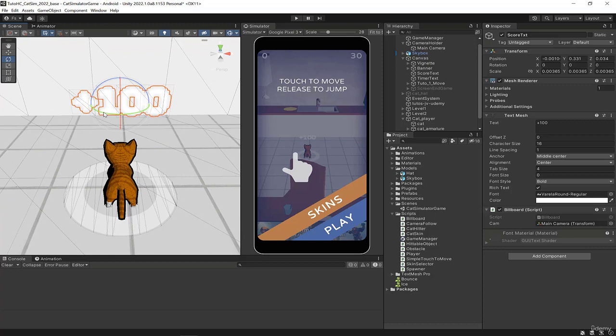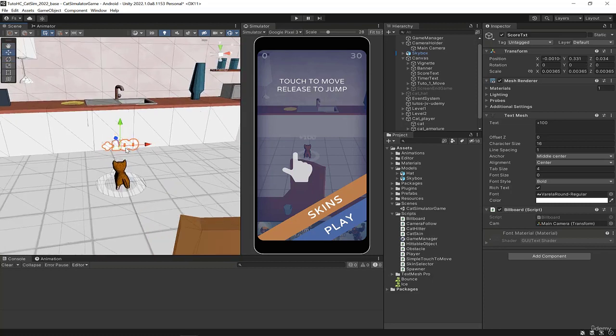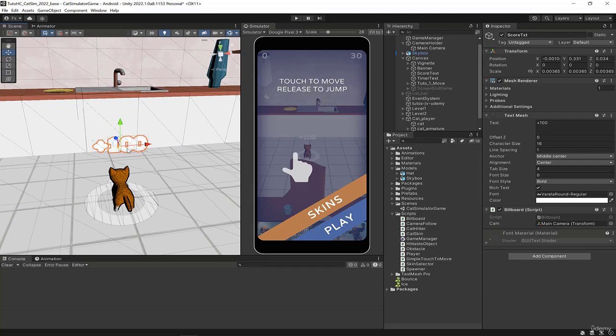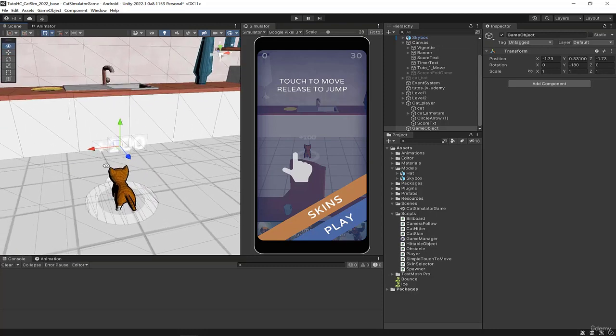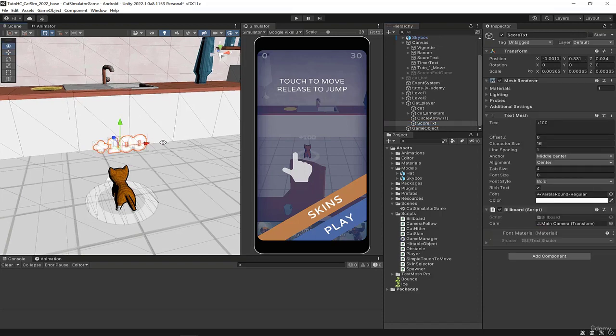And so we want it to face us. If we want to make a correction without programming, what we can do is go to game object, create empty, and I'll create an empty object at the position of the text. I rotate it 180 degrees, and if I set a local, the blue arrow of the empty object is here. We still have the blue arrow of the text on the other side.